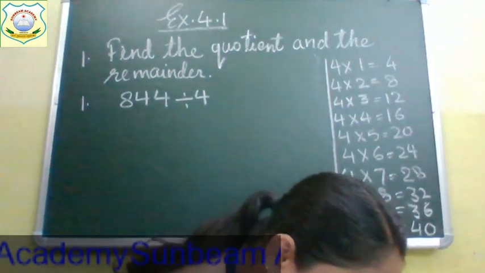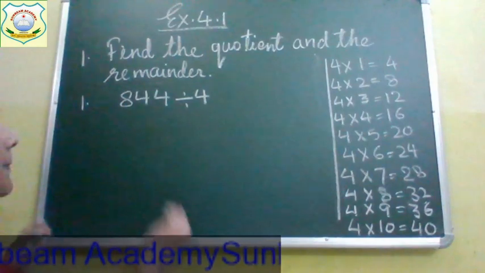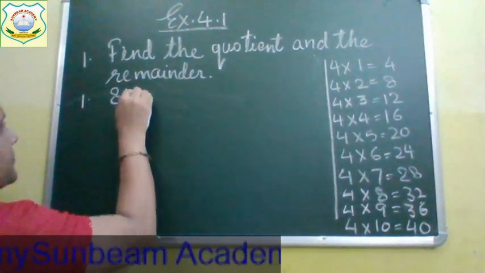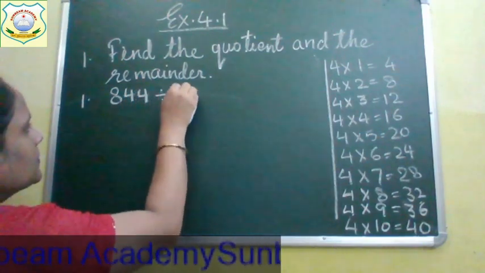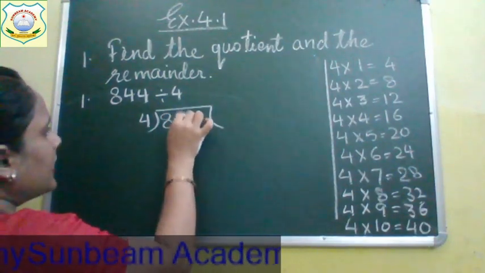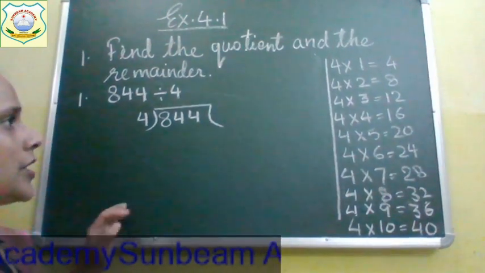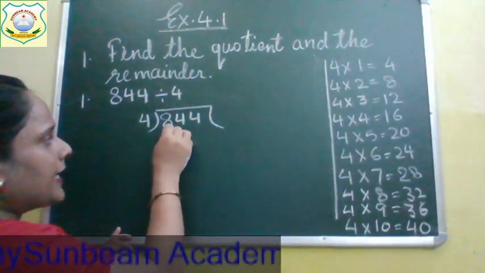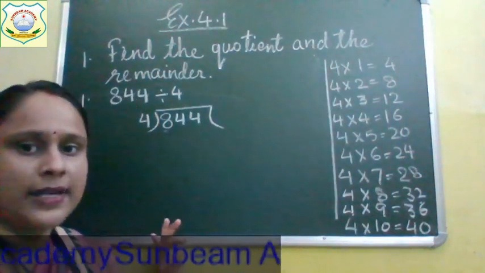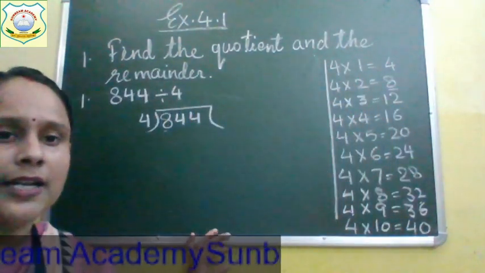Now let's see how to divide, everyone. All of you look at the board. Suppose the number given to you is 844 divided by 4. Now, children, 4, 8, 8, everyone can see 8. Now, 8 comes in the table of 4. You can see 8 anywhere. Yes, here is 8. So, with how many times does 8 come?